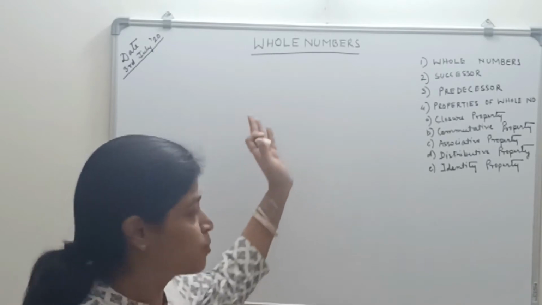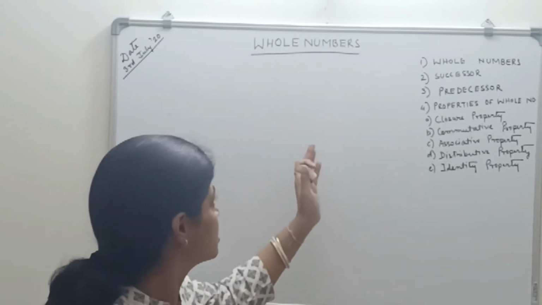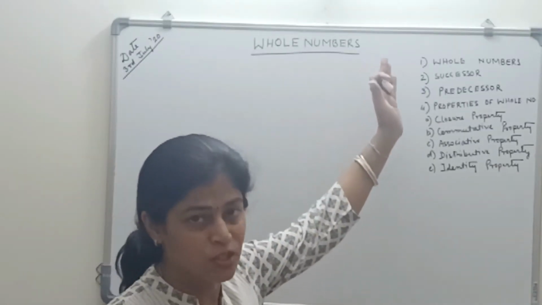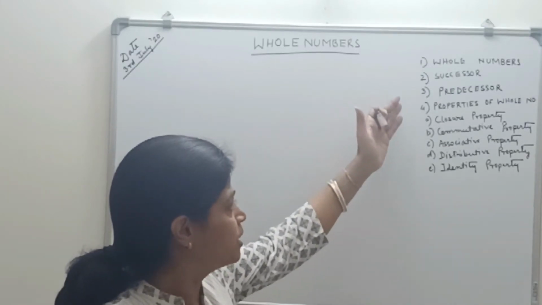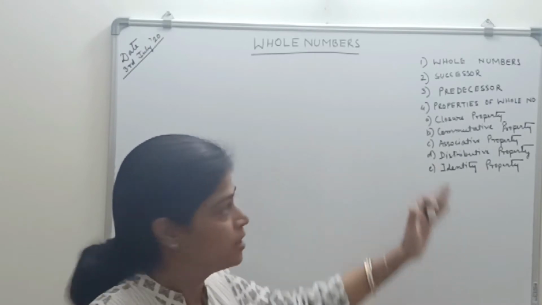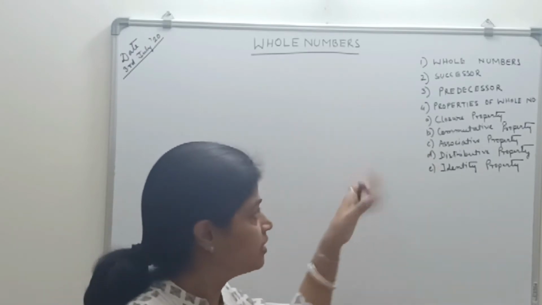Today I am going to explain the chapter whole numbers, under which I will be explaining what is a whole number, what is the successor and predecessor of a number, then properties of whole numbers. So under this chapter I will be explaining this.